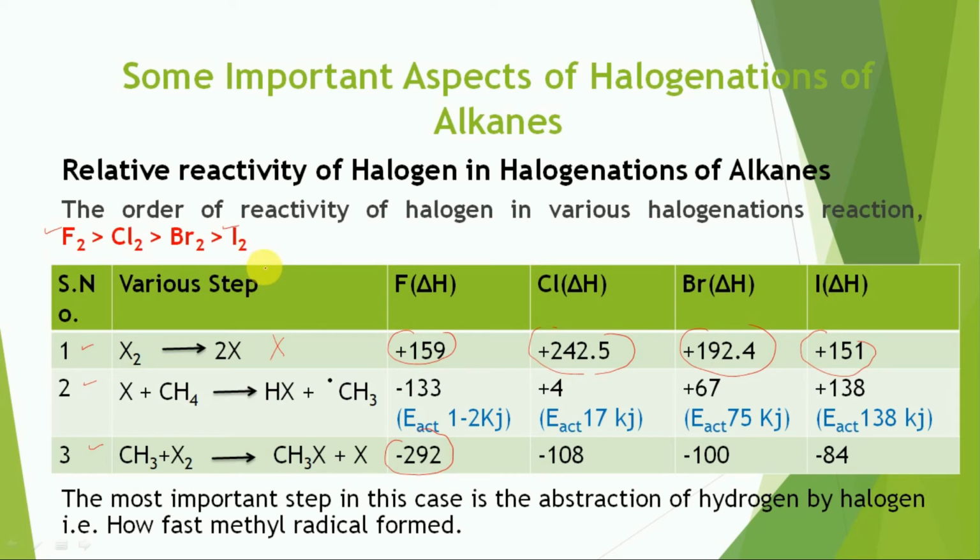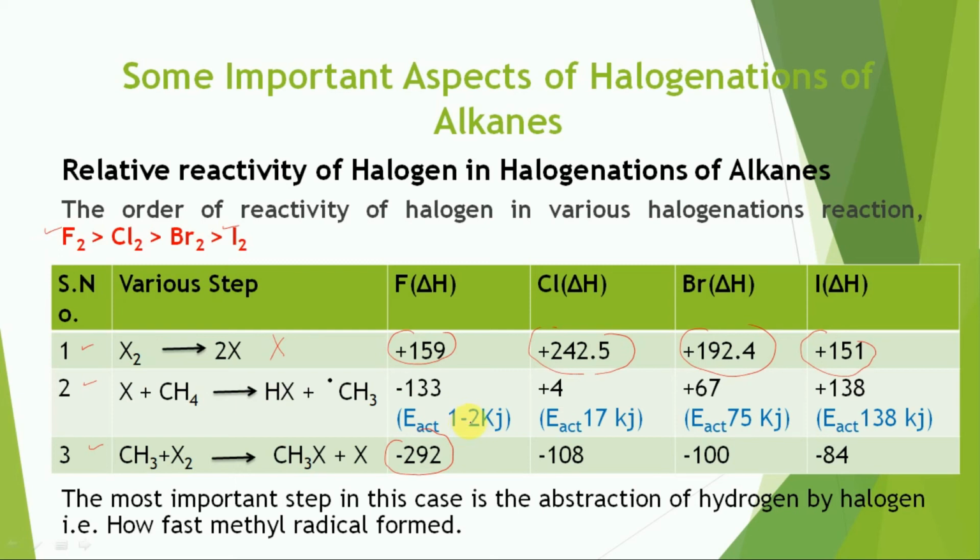Here we can observe a wide variation in the value of delta H. The values of activation energy for this step are found to be 17 kJ and 75 kJ respectively for the reactions involving chlorine and bromine atoms. In the case of the highly exothermic reaction with the fluorine atom, the activation energy is expected to be very low, between 1 and 2 kJ.